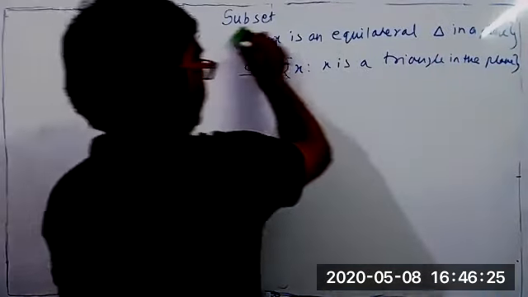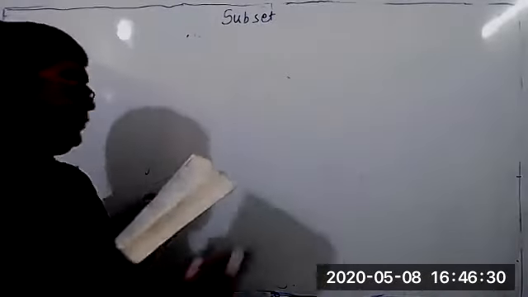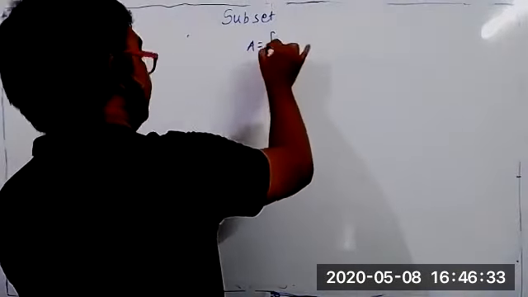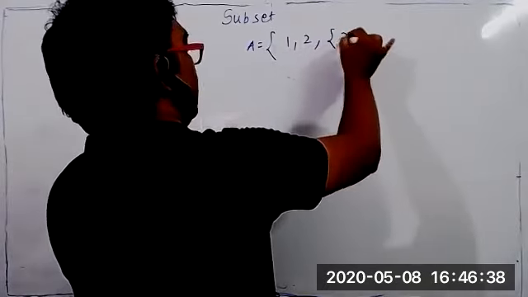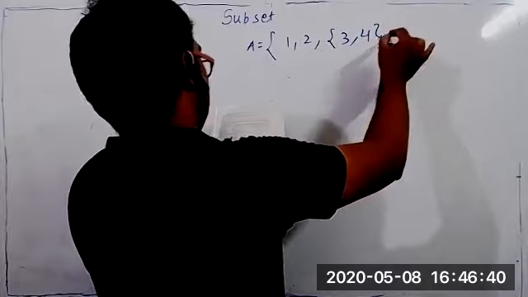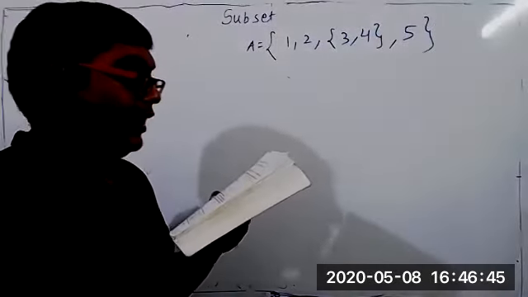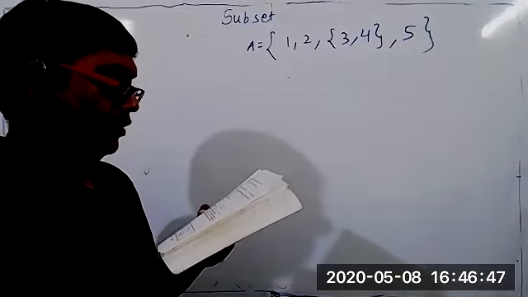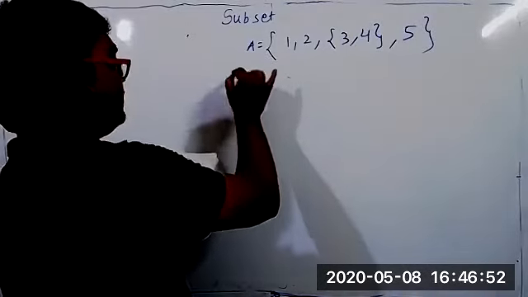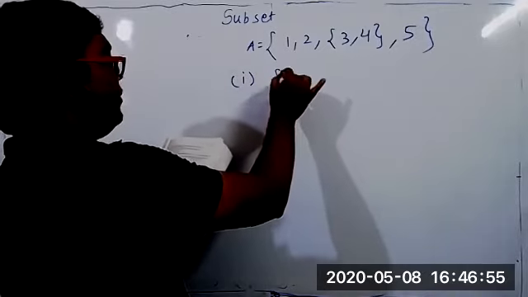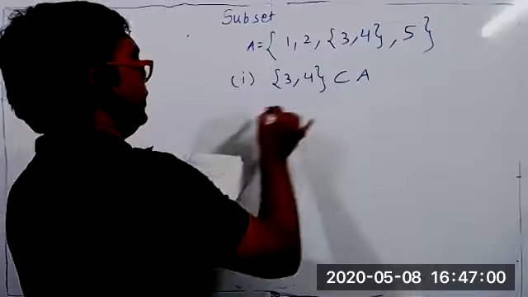Say, what is set A, students? Set A consists of the elements 1, 2, {3, 4}, 5. Which of the following statements are incorrect and why? Which is the wrong statement? The first one is {3, 4} is a subset of A. Answer.